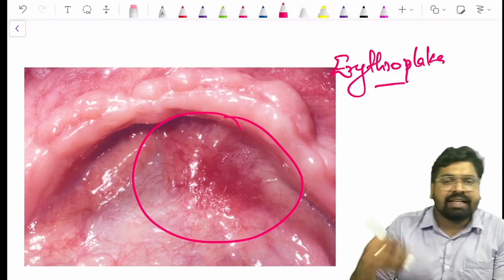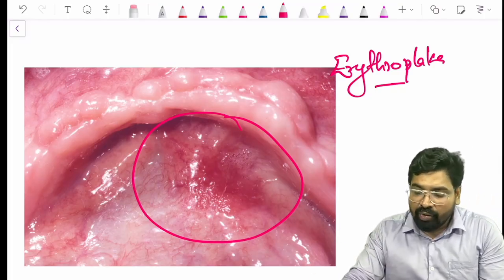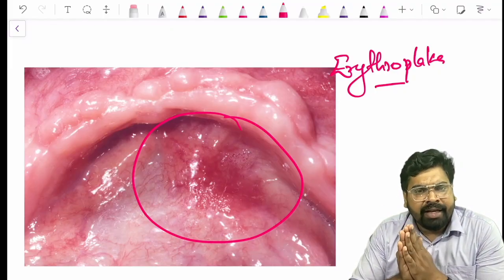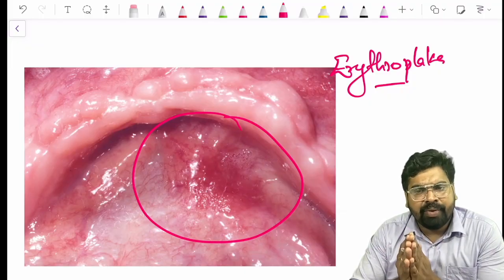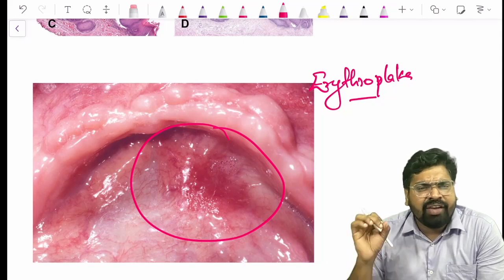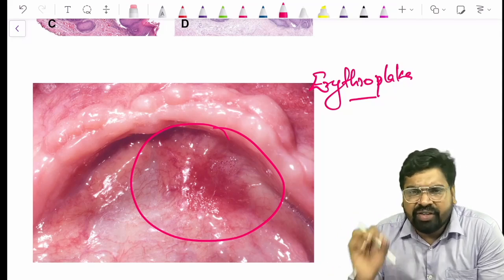Erythroplakia is a red lesion. They are red lesions, and they also have a tendency for malignant transformation. Erythroplakia usually comes in the floor of mouth, and any lesion, any pre-malignant disorder, if it comes in the floor of mouth, it is very worst.